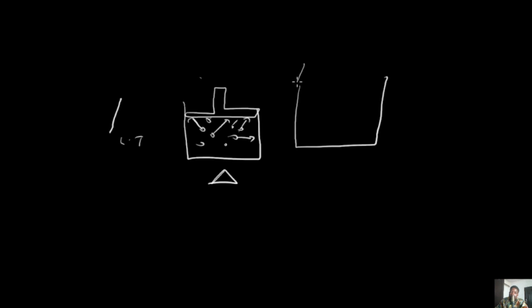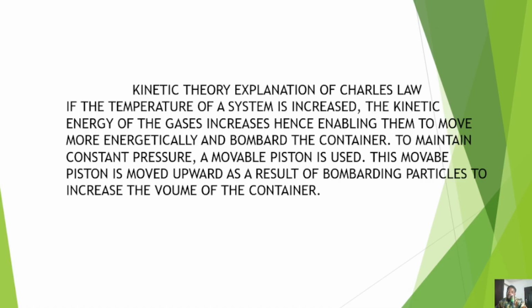So notice something, that if this was actually the same container, it pushes this piston up, and because it is pushing it up, there is an increase in volume. So notice high temperature in this case led to a high volume. So that's basically the kinetic theory explanation of Charles' law. Basically, with this said, we are going to try to solve 1 or 2 questions on this and then continue.